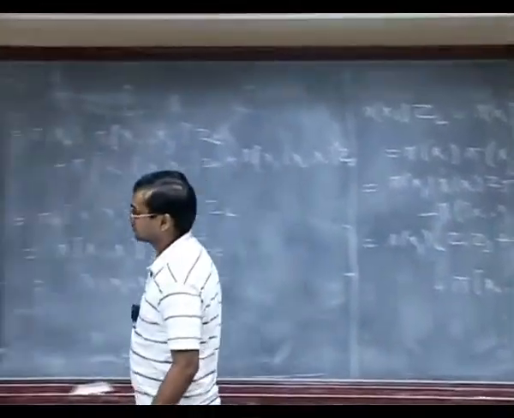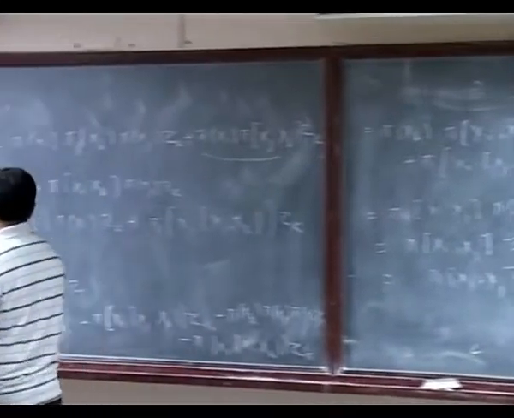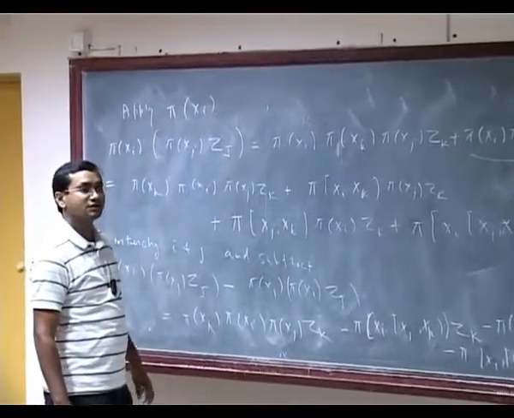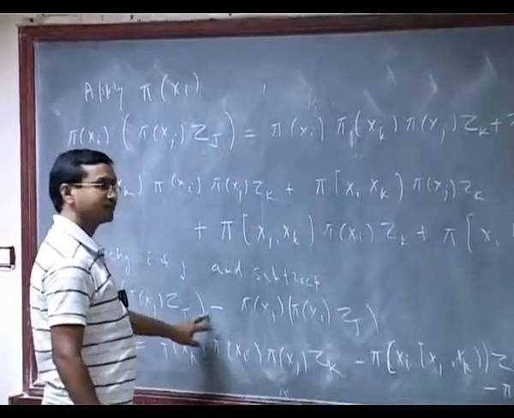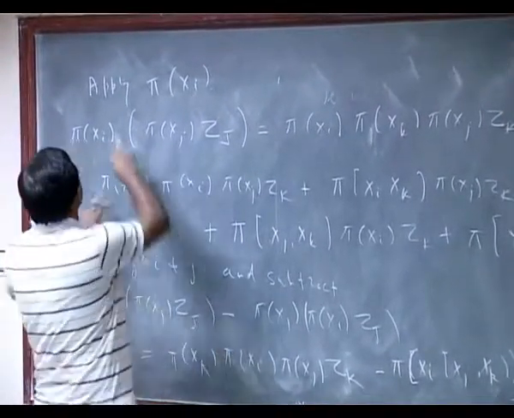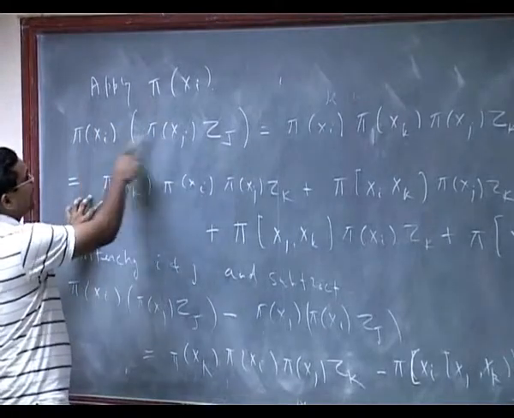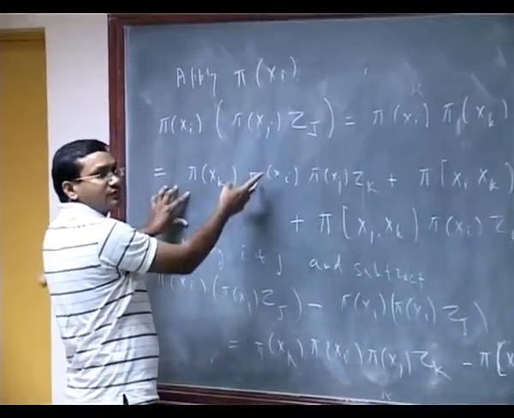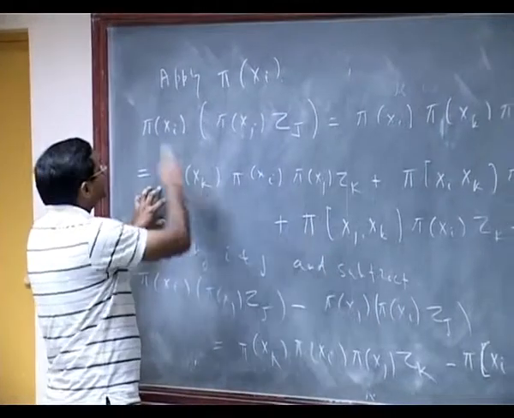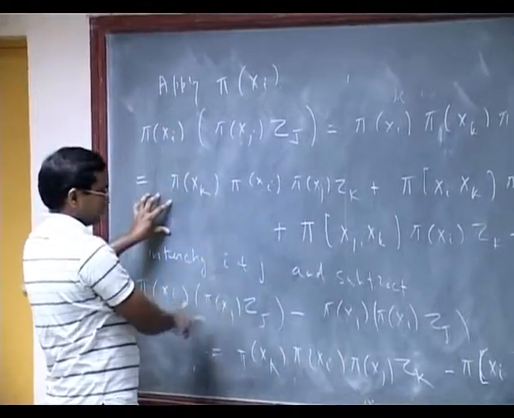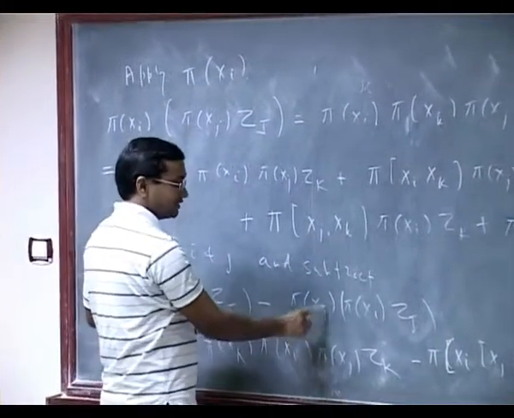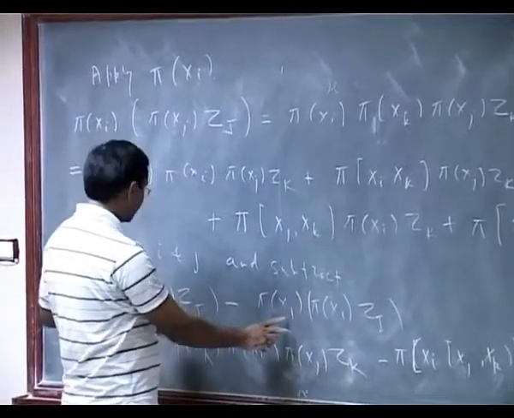Where? Which one? Here? Here. No, what I am saying is that I have written this expression here for pi xi, pi xj. Now interchange this i and j, write it down once more, then subtract this and the new one. So that's what I have written down. First I have pi xi, pi xj, then I have subtracted j and i. Now I switch j and i, right?